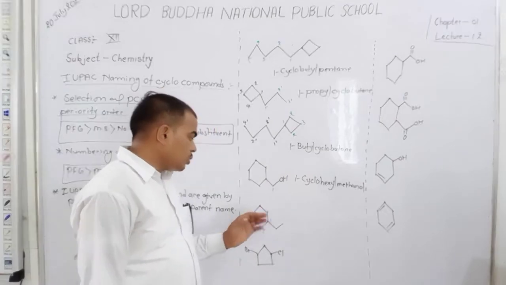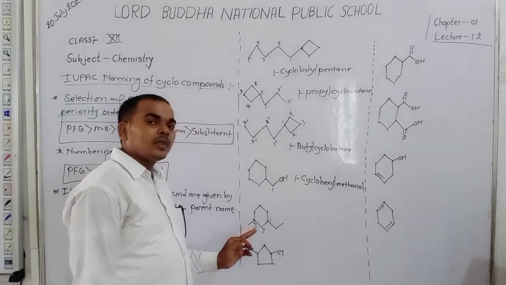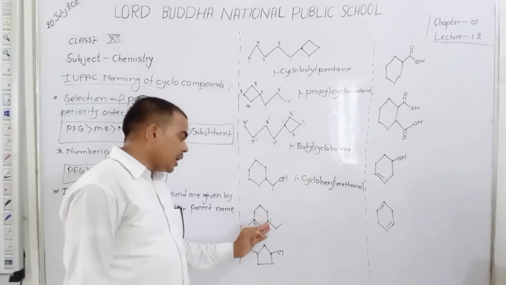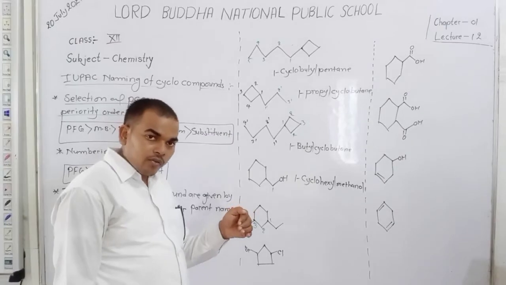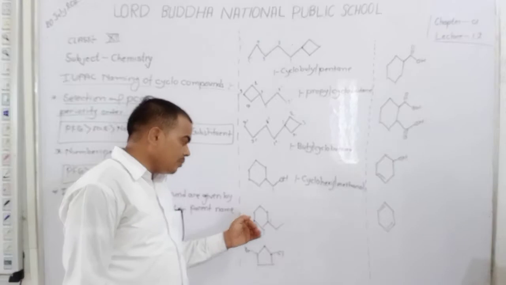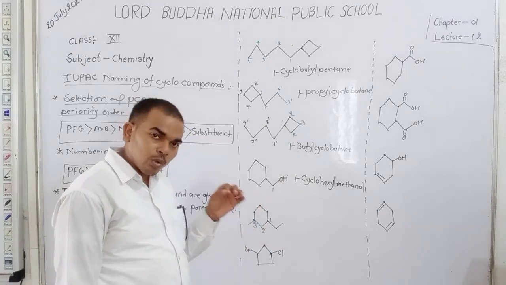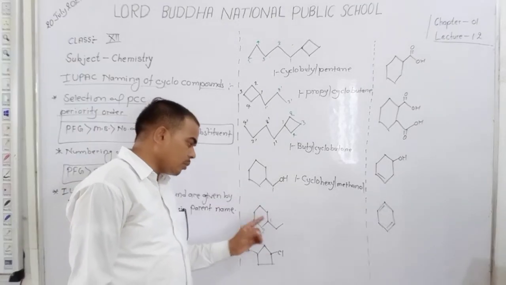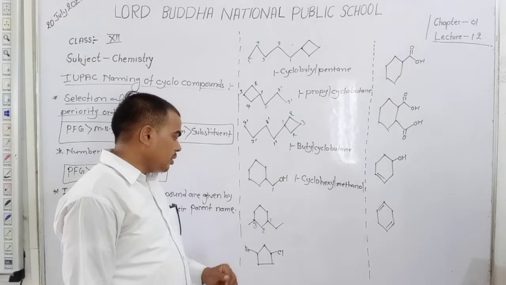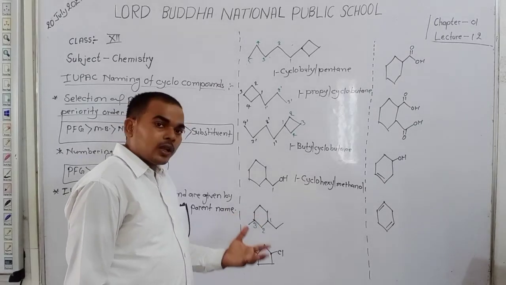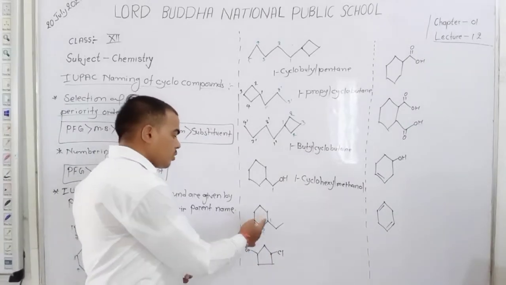Dear student, you know that here is ethyl, then methyl, here methyl. Ethyl starts from E, methyl starts from M. In alphabetical order, E comes before M. So counting starts from here. The right counting is from here; if you count 1, 2, 3 the other way, it is wrong. Okay.